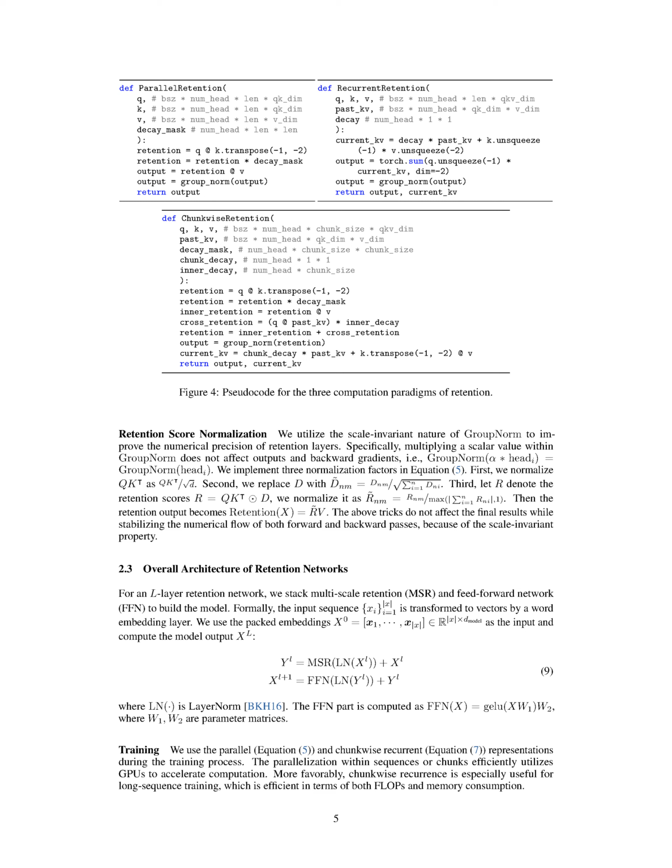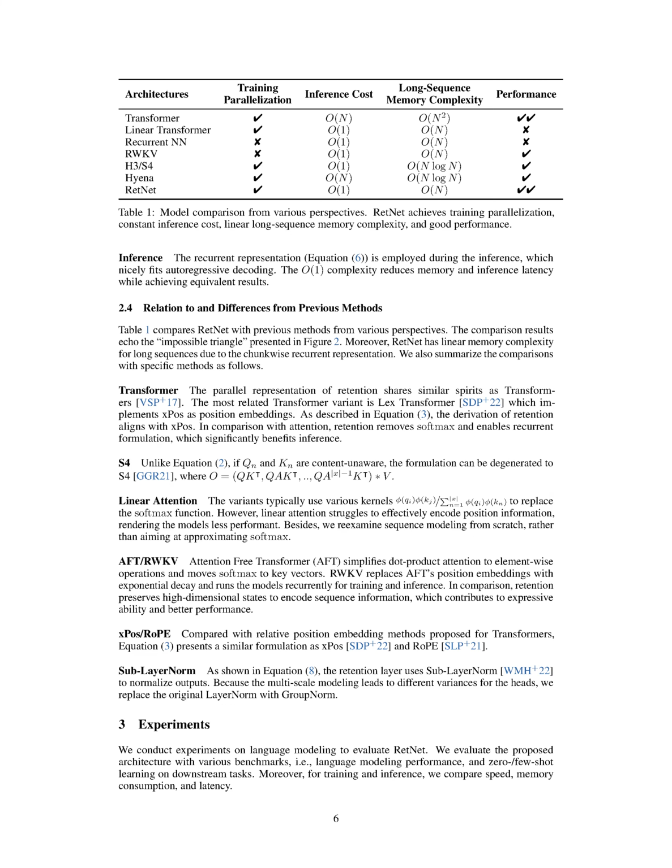When it comes to training the model, we use parallel and chunkwise recurrent representations. This approach allows us to efficiently use GPUs to speed up computation. It's particularly useful for training with long sequences, as it's efficient in terms of both computational operations and memory usage. During inference, we use a recurrent representation that works well with autoregressive decoding. This approach reduces memory usage and inference latency while still achieving equivalent results.